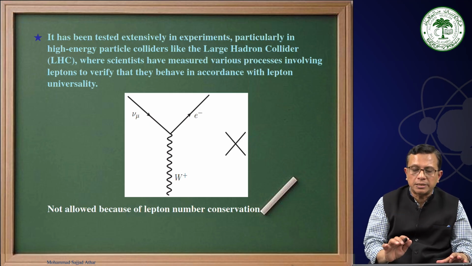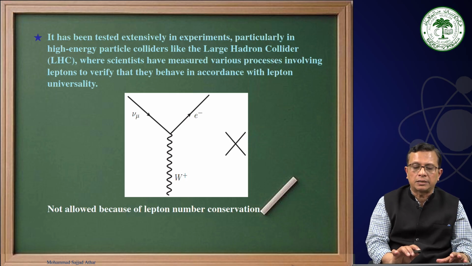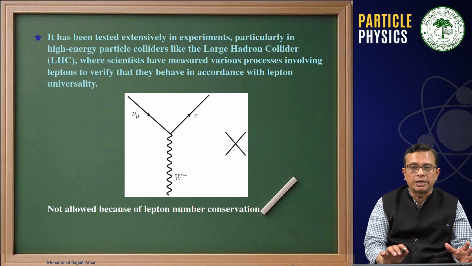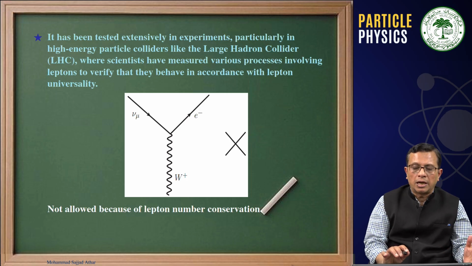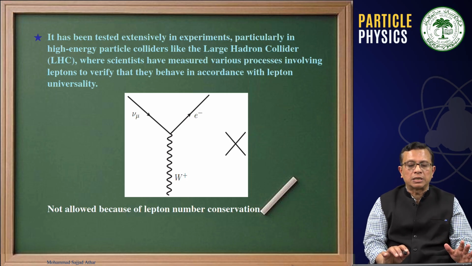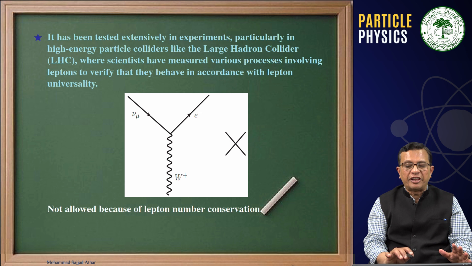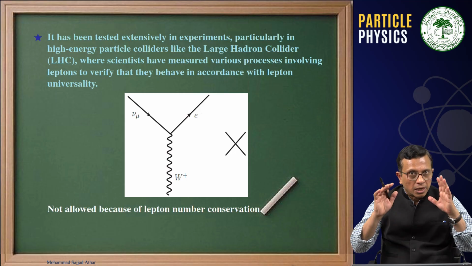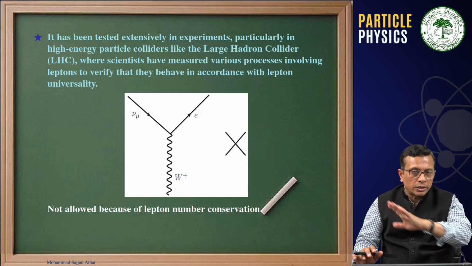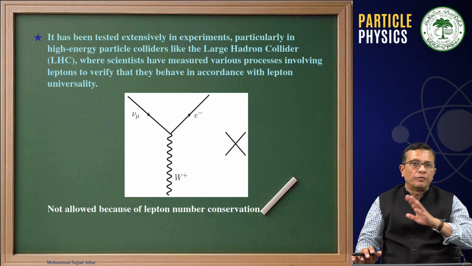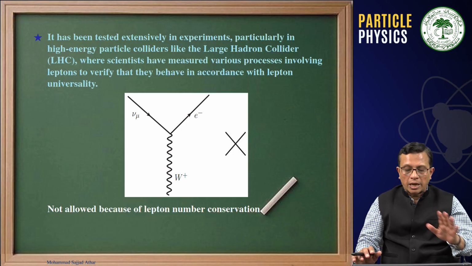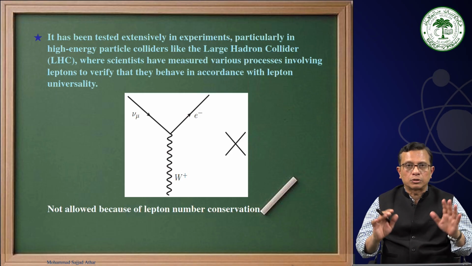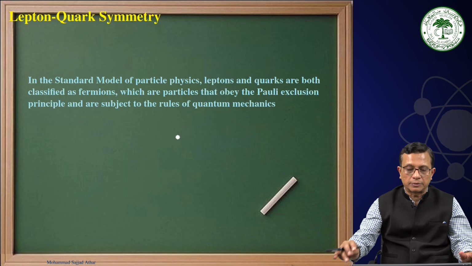It has been tested extensively in experiments, particularly at the Large Hadron Collider at CERN, measuring various processes involving leptons to verify that they behave in accordance with lepton universality. That means it has been tested to very high accuracy, and this is not allowed because of lepton number conservation.